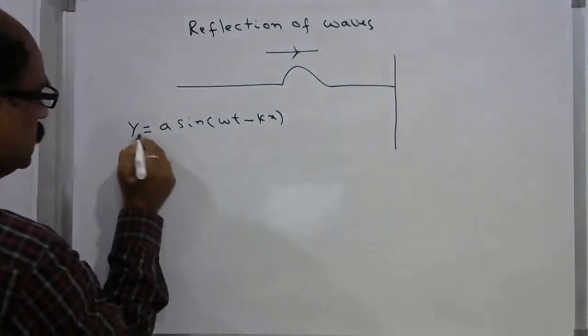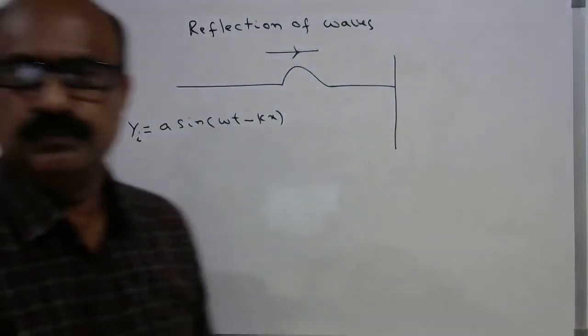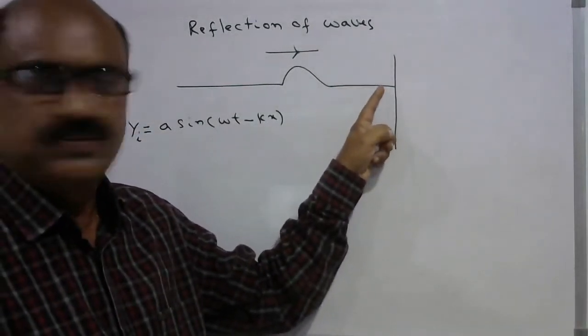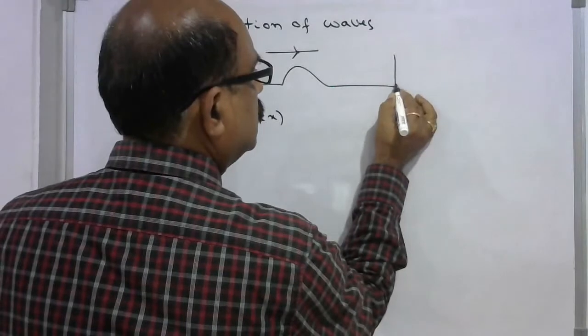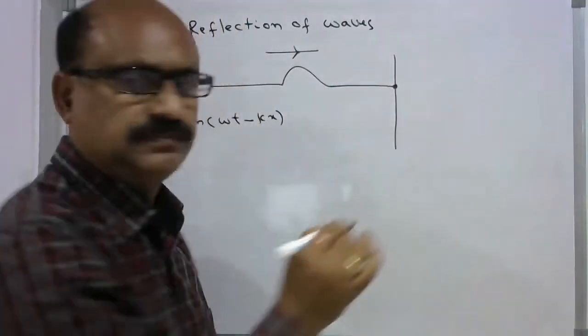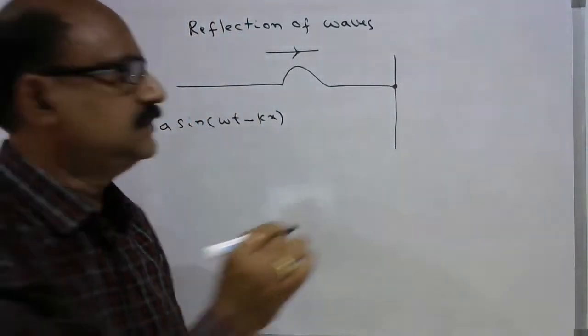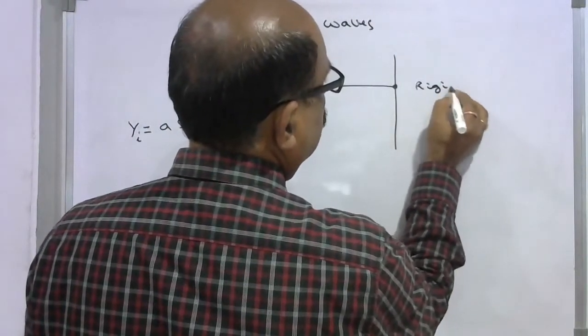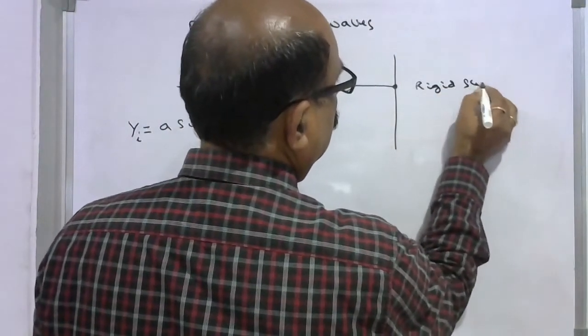So I write here, it is the incident wave. And suppose this suffers reflection at a rigid support. This is the rigid support.